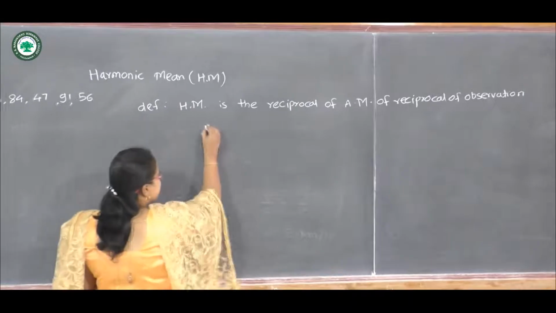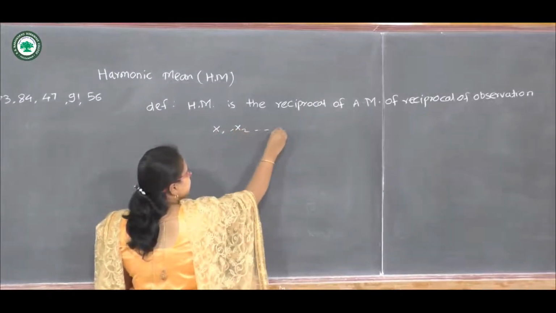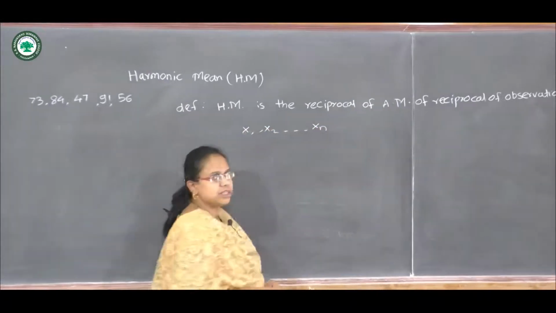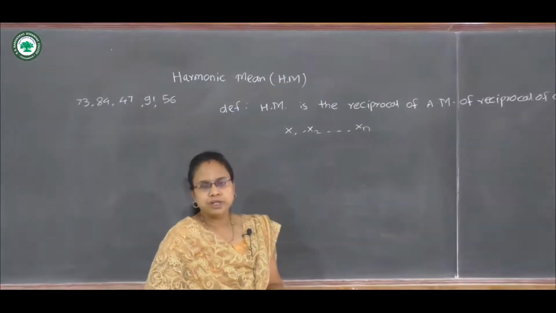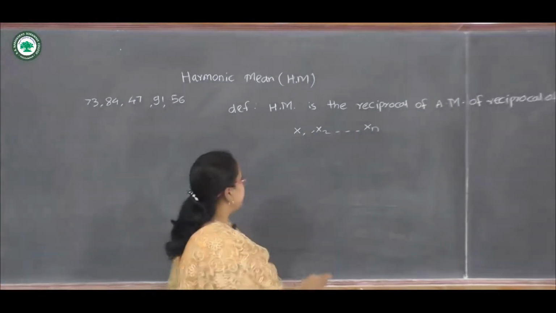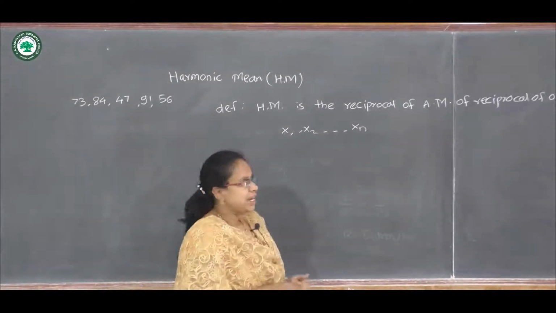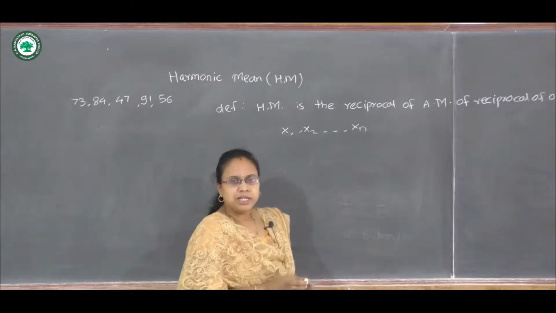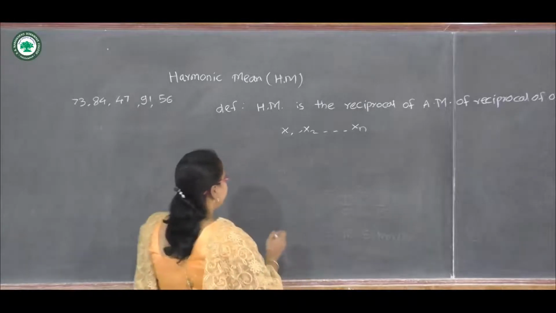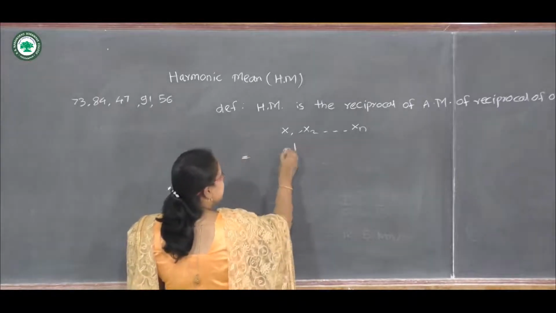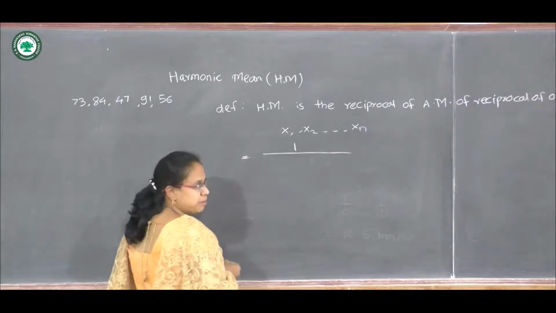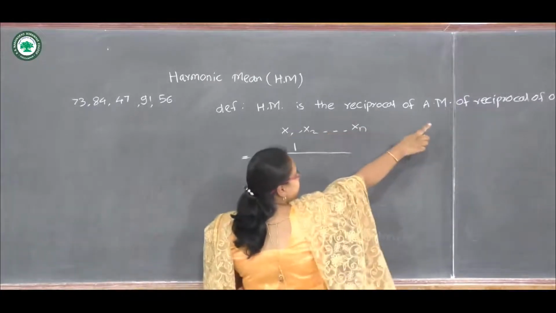If x1, x2, and so on up to xn are the n observations in our data, then the arithmetic mean can be calculated by adding these observations and dividing by n. The harmonic mean is the reciprocal, that is 1 upon the arithmetic mean.